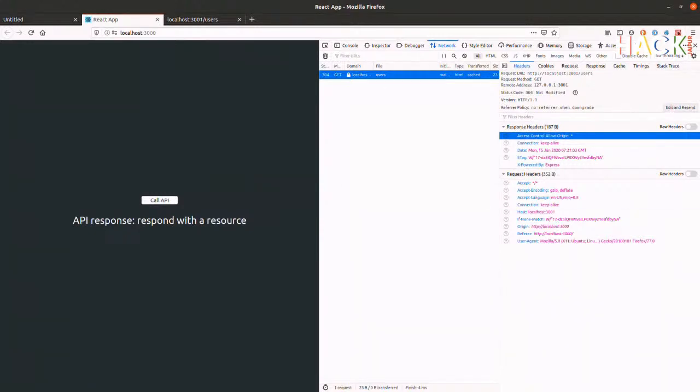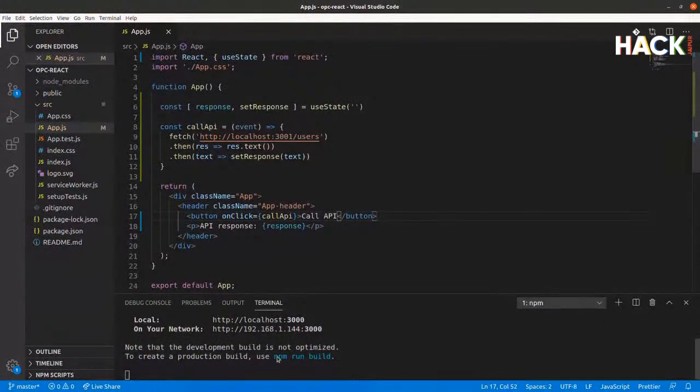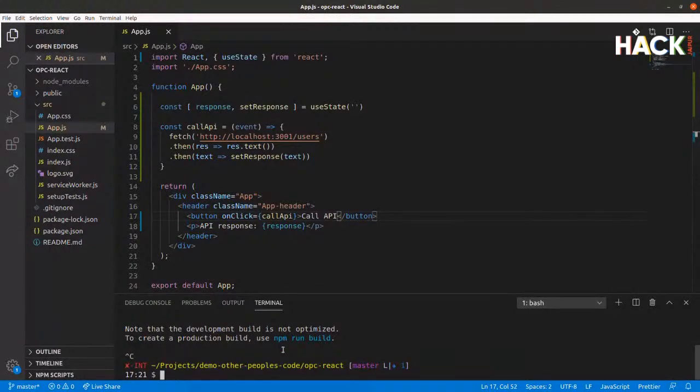All right. So we now have a React app and an API. It's nothing pretty, but we can see that it's working. Next thing we want to do is add some security around this. So the first thing I'll do is jump into the React app here. I'm going to stop the server for now, and we're going to install some more modules. We're going to install two in particular.